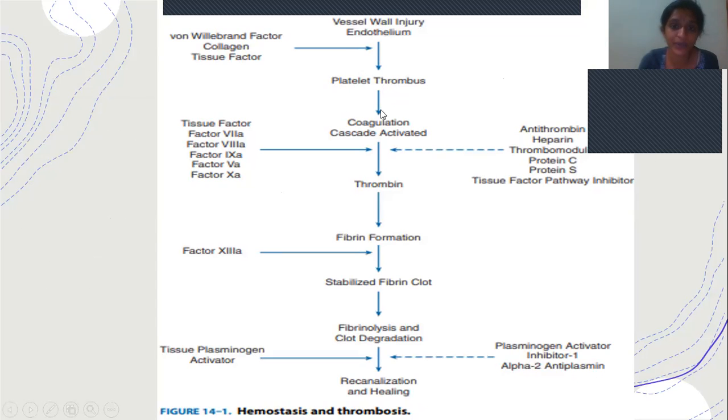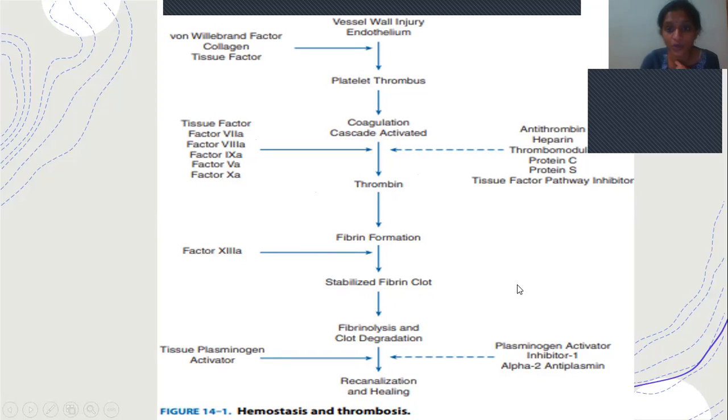Platelet thrombus gets activated. The coagulation cascade will be activated by conversion of factor 5A and 8A to their activated forms, and thrombin will be formed. This thrombin will help in the conversion of fibrinogen to fibrin. Then, in the presence of factor 13A, fibrin will be stabilized to stabilize the fibrin clot. Till here, this is the formation of the clot.